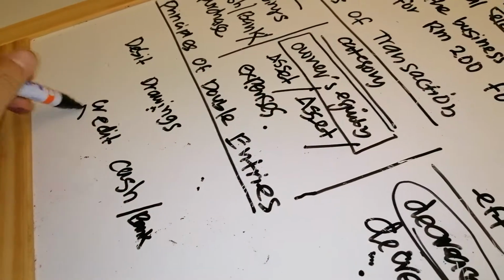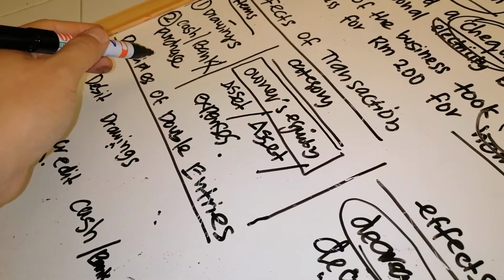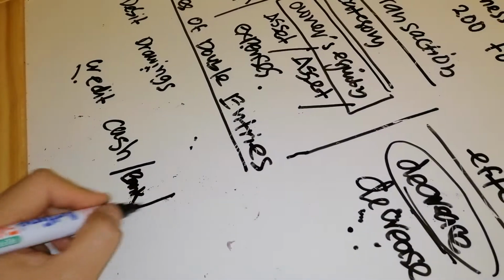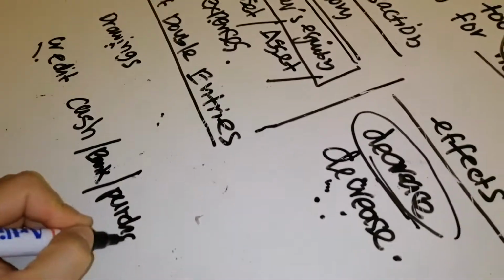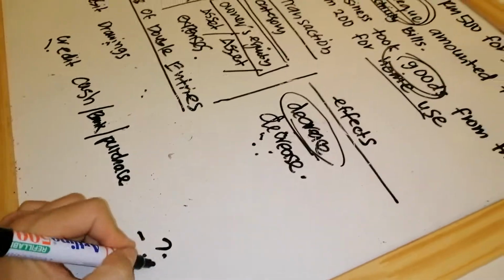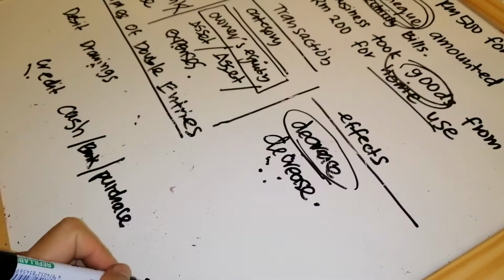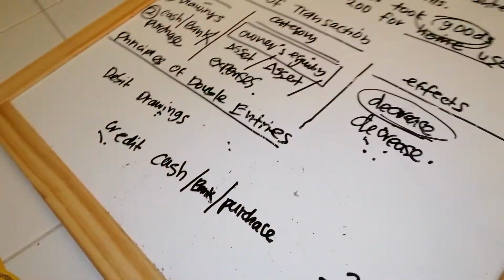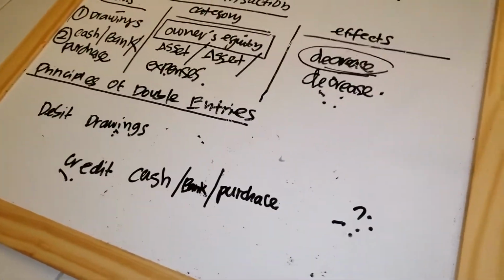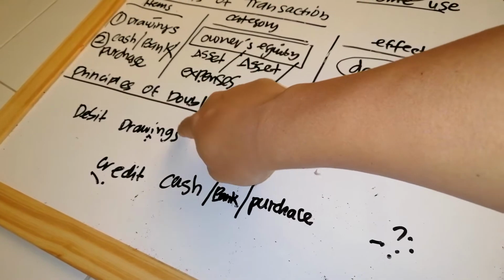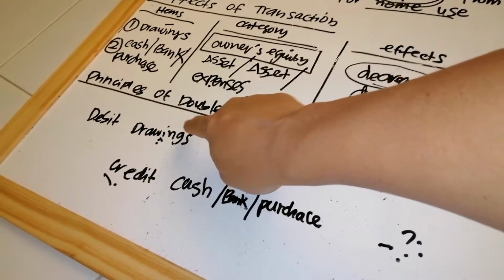So credit, not the expenses, but the expense name here is purchase. And then you put the figures, how much. For this one, 200. So you record here 200. So the similarity here is the debit side is always for drawings.